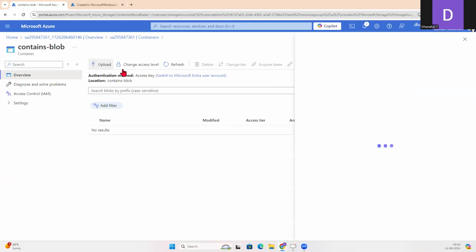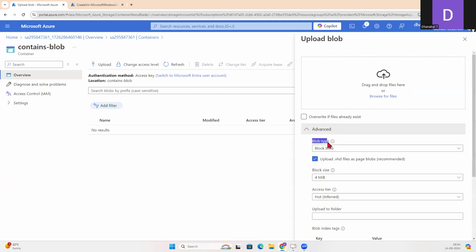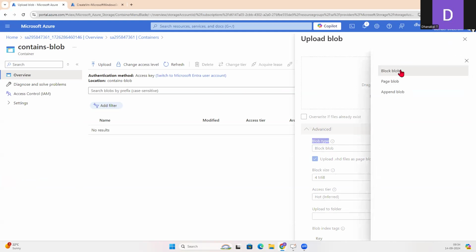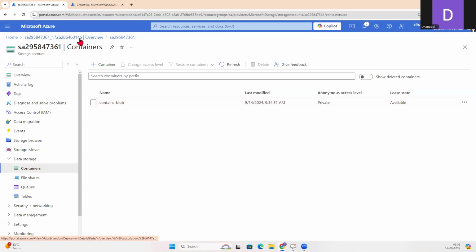So when you try to upload a file, and when you go for advanced option, see, you have a blob type. It can be block blob, page blob, or append blob. So when you are uploading a file, you can select here what kind of blob it is. So that's the thing. And anyways, now we're going with the file share.